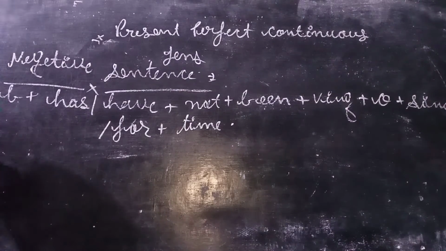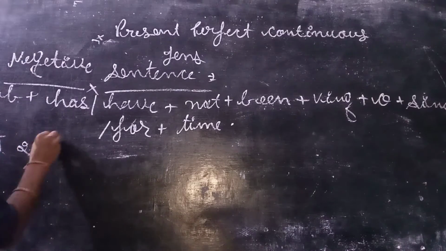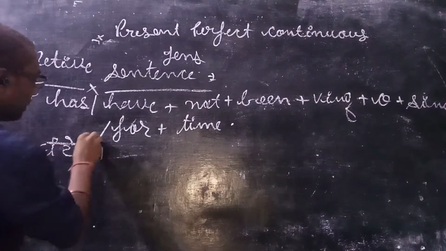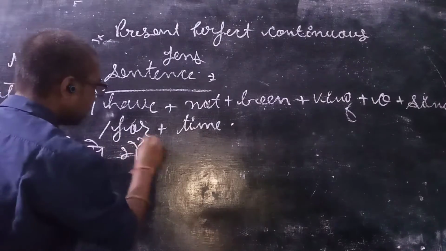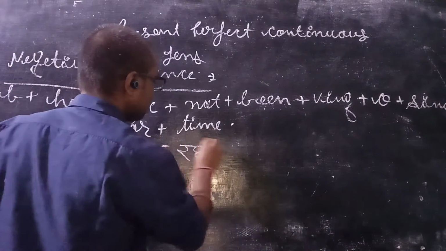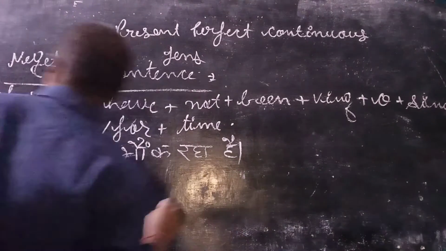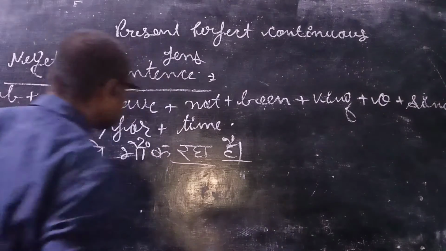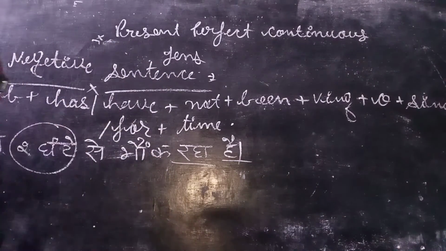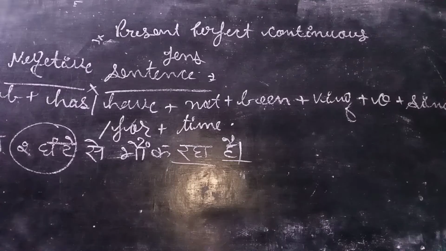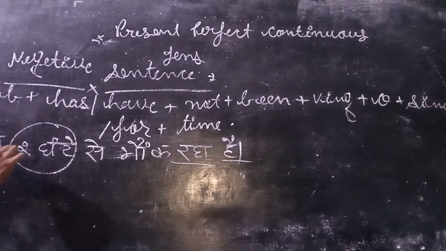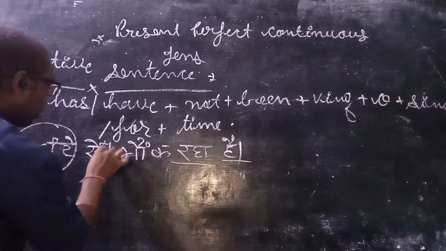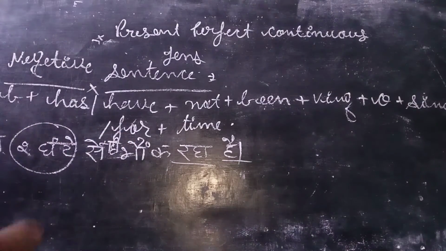कुत्ता 2 घंटे से भौंक रहा है. So you need to understand. First of all, there is has, that means present. Raha, that means continuous. There is time given. That's why we can say this is the present perfect continuous tense. So कुत्ता 2 घंटे से नहीं भौंक रहा है, exactly नहीं भौंक रहा है, right? And there is the word नहीं. That's why we can say this is the negative form of the present perfect continuous tense.